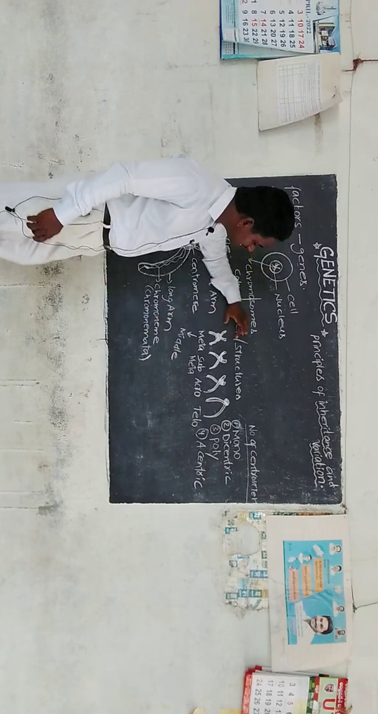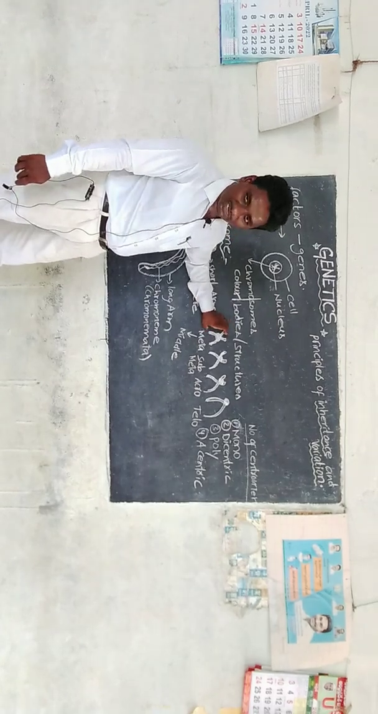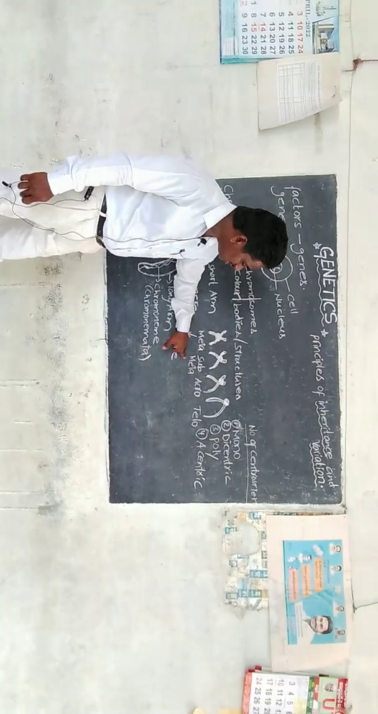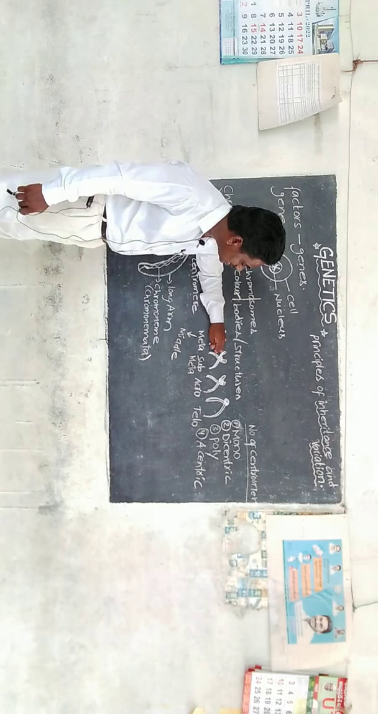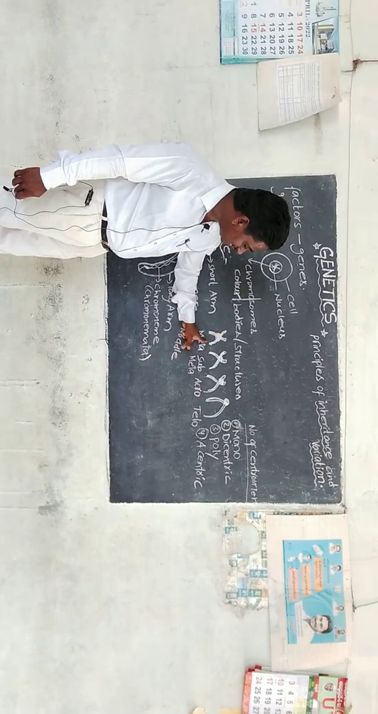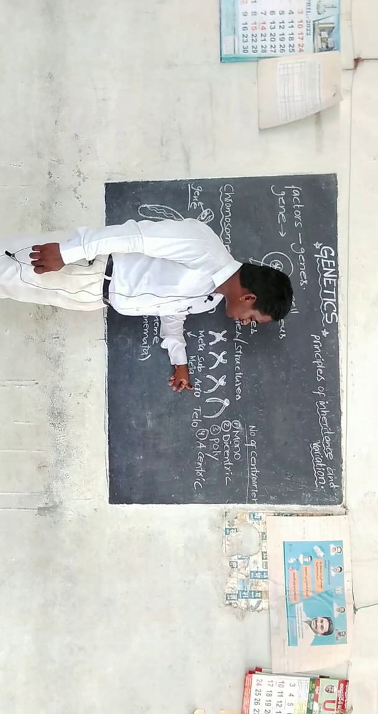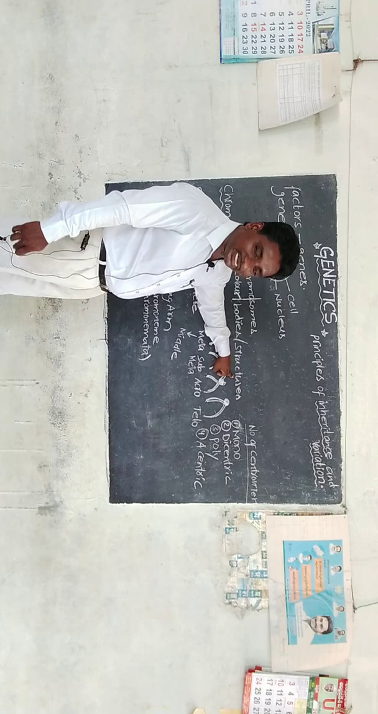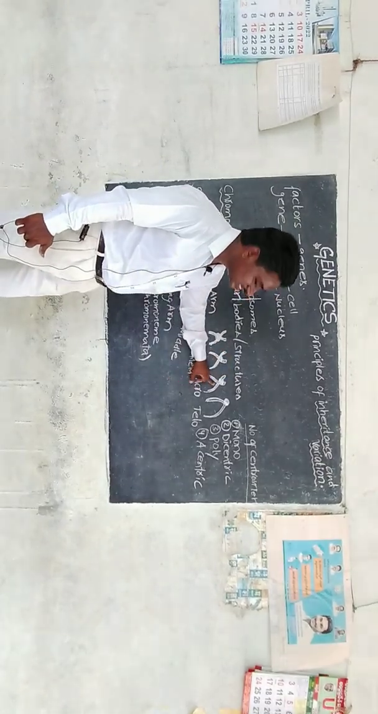So there is no long arm and no short arm. The two arms are equal, just looking like the letter X. Next one, submetacentric. In the submetacentric, the centromere is present just above the center, so that's why it is called submetacentric. Third one, acrocentric. The position of the centromere is approximately at the end of the arms, so that's why it is called acrocentric.